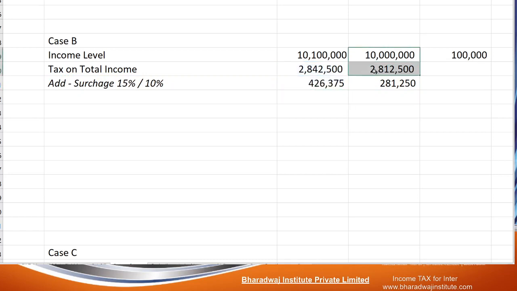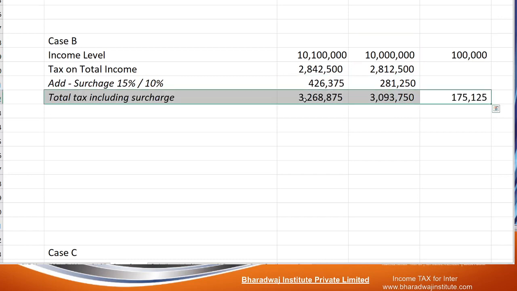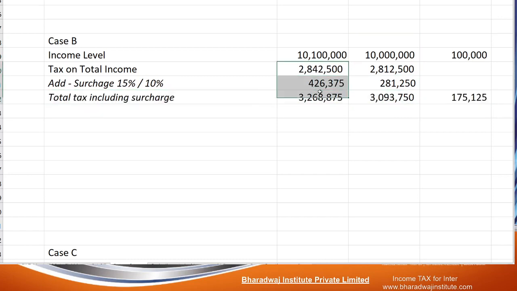Here, income exceeds 50 lakhs but not more than 1 crore, so what is the surcharge? 10%. So here 15% surcharge, there 10% surcharge. So what is the tax payable? Tax plus surcharge, this is the tax payable.